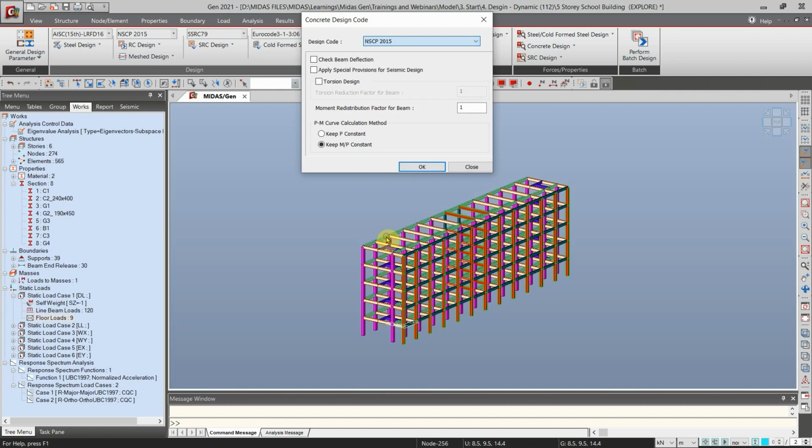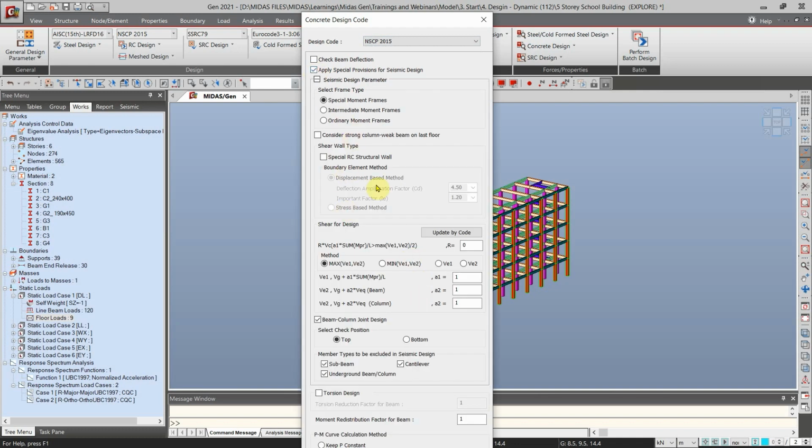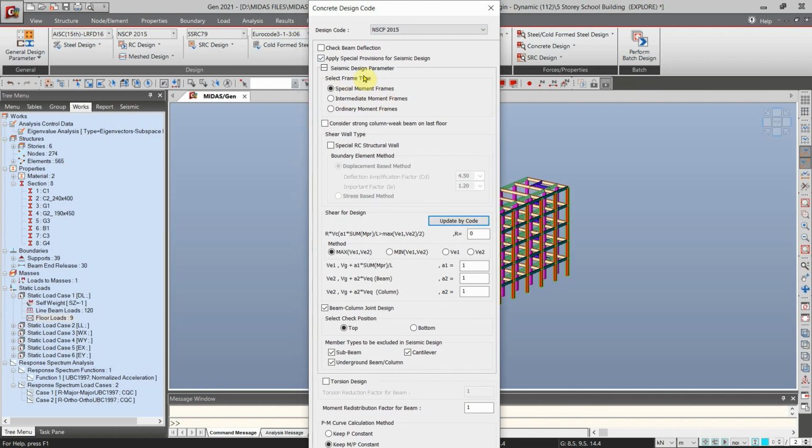So let's select NSCP 2015. For this model, we will choose to apply special provisions for seismic design. So we will check this one, and then we will select the special moment frame, so that the software will consider checking the limiting section size under chapter 418 of NSCP 2015.